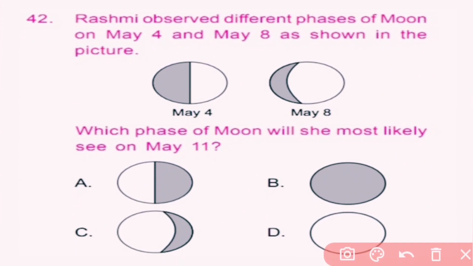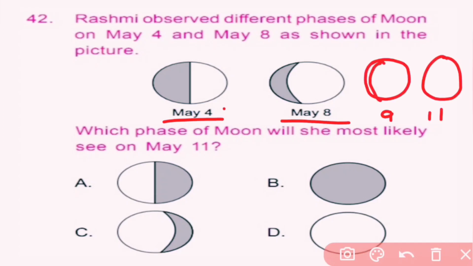Question number 42. Rashmi observed different phases of the moon on 4th May and 8th May as shown in the picture. Which phase of the moon will she most likely see on May 11th? So on 4th she observed this, and on 8th May she observed this, and on 11th May she will observe a full moon. So D is the correct answer.